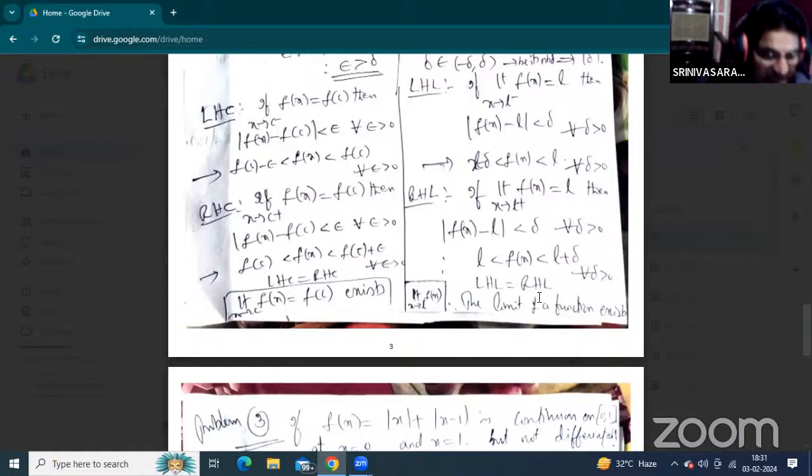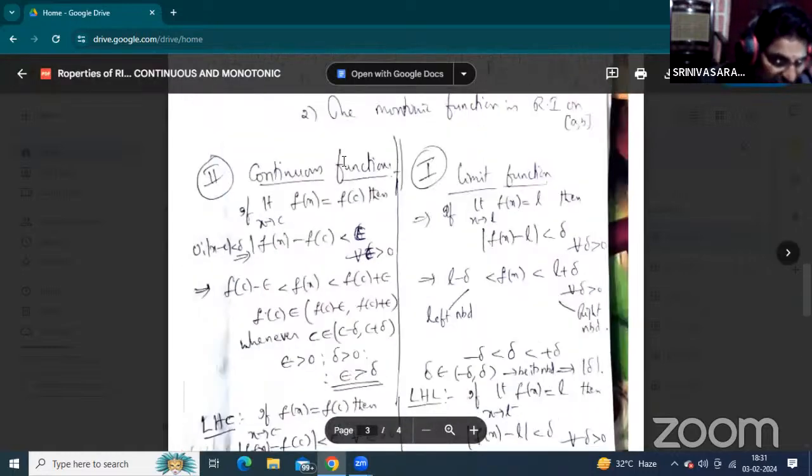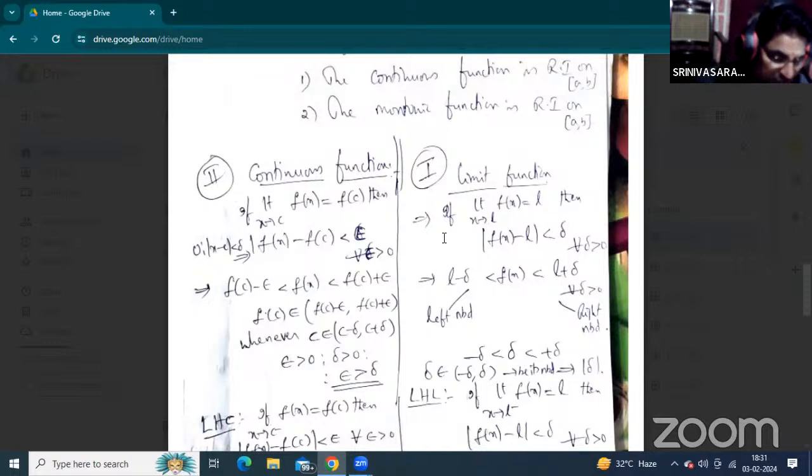That is left hand limit and right hand limit. So the limit of the given function must exist. And another one, the continuous function. What is the continuous function?